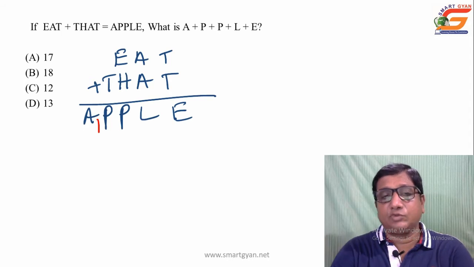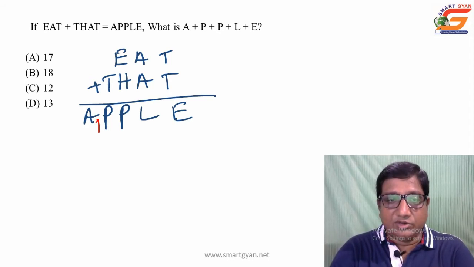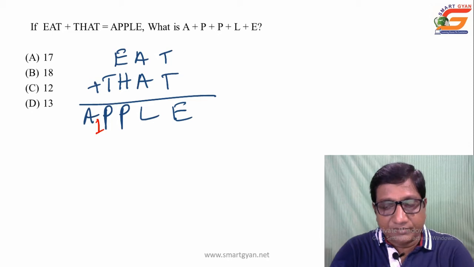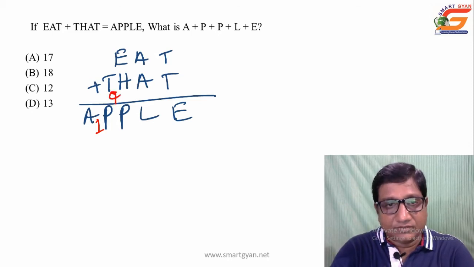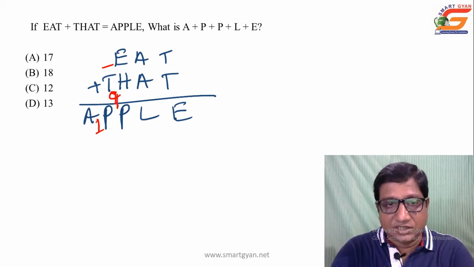We have discussed this in the previous question, that A is a carried out value and a carried out value can be maximum 1. A is equal to 1, and then in this way the value of T will be 9, because T plus, here just above T is nothing, blank. So T plus nothing is equal to P. T plus nothing should be T itself, but as the value is getting changed, there is some carried out value from the previous column.